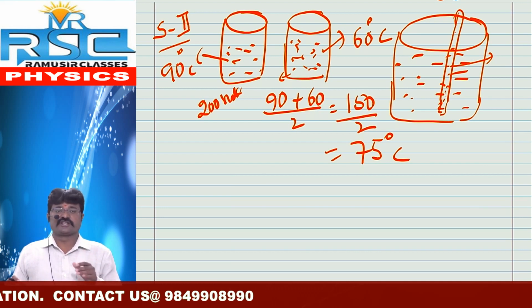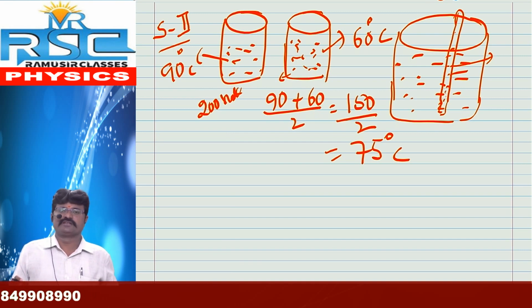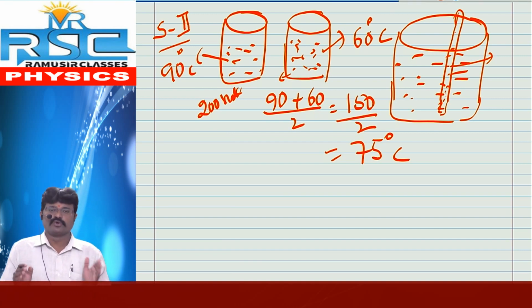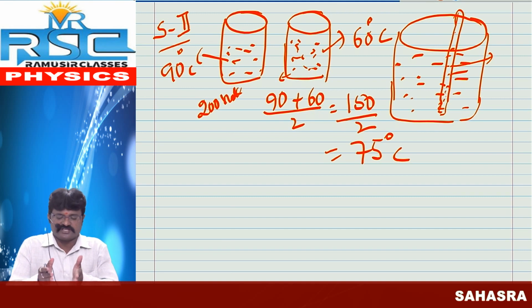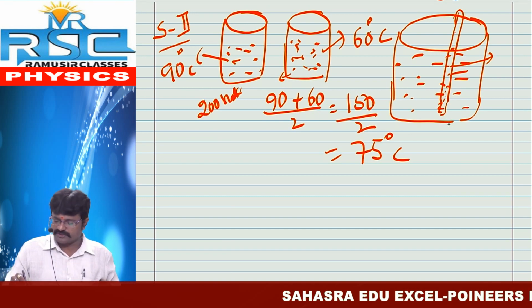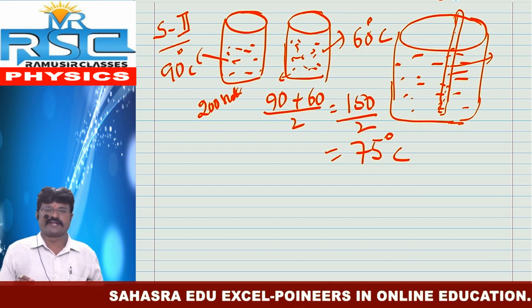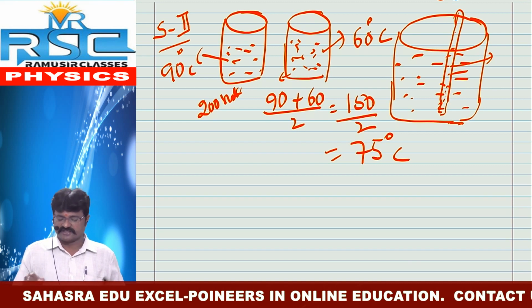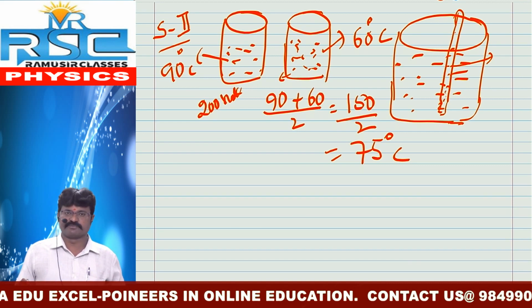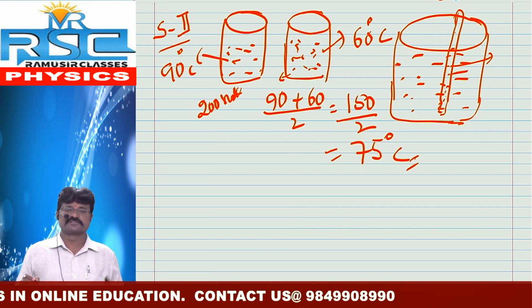In the first beaker we apply 90 degrees Celsius and in the second beaker 60 degrees Celsius. Now both have different energies, and the total water is transferred into a large beaker and with the help of the thermometer we find the resultant temperature. The resultant temperature is 90 plus 60 by 2, that is 150 by 2, 75 degrees Celsius.